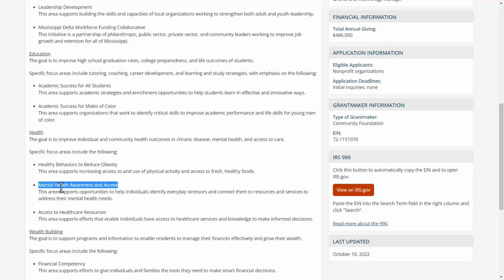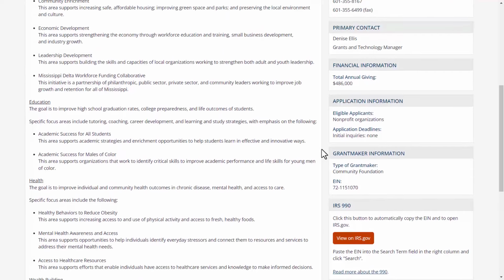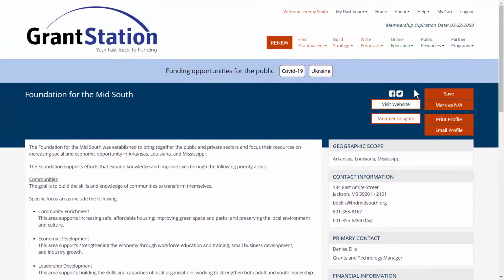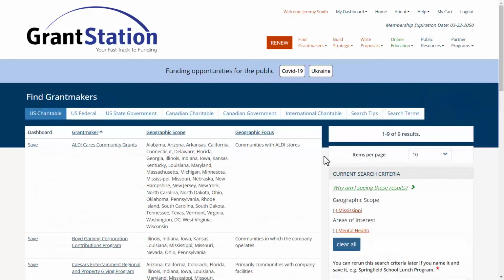Let's dive into this profile more. Over on the right-hand side, you can see additional critical information about the funder, including their financial information with their total annual giving, and their total annual giving is $486,000. Also, their application information looks as though it's open to nonprofit organizations. They look like a perfect fit. Let's go ahead and save them to our dashboard.